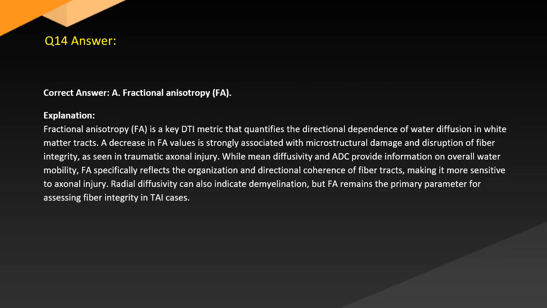Answer. Correct answer: A. Fractional anisotropy (FA). Explanation. Fractional anisotropy (FA) is a key DTI metric that quantifies the directional dependence of water diffusion in white matter tracts. A decrease in FA values is strongly associated with microstructural damage and disruption of fiber integrity seen in traumatic axonal injury, while mean diffusivity and ADC provide information on overall water mobility. FA reflects the organization and directional coherence of fiber tracts, making it more sensitive to axonal injury. Radial diffusivity can also indicate demyelination, but FA remains the primary parameter for assessing fiber integrity in TAI cases.